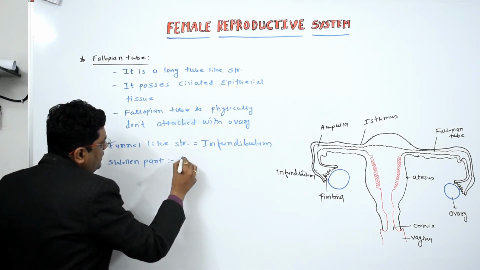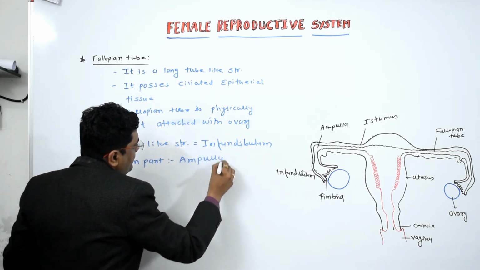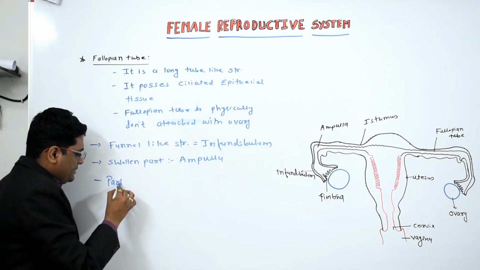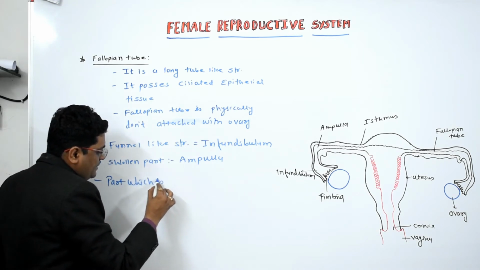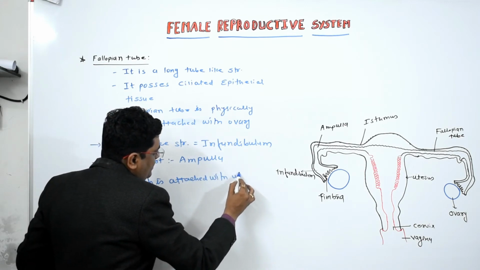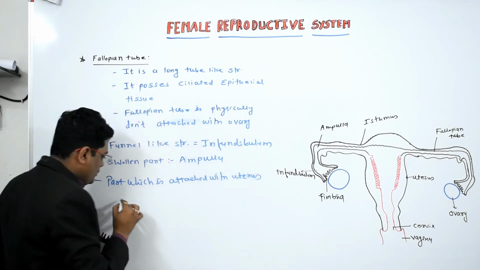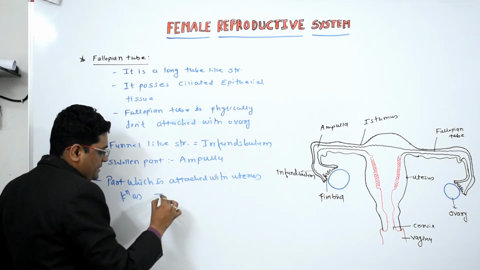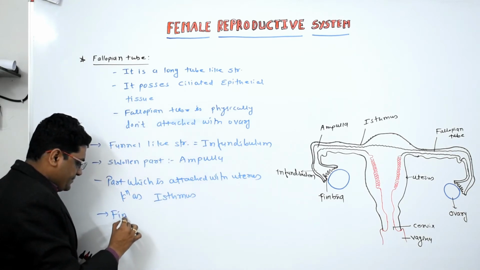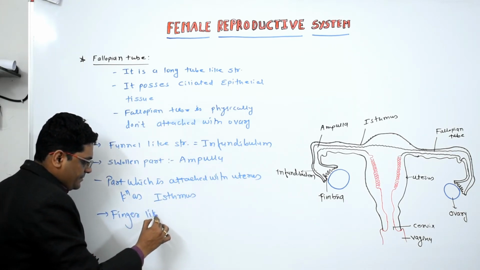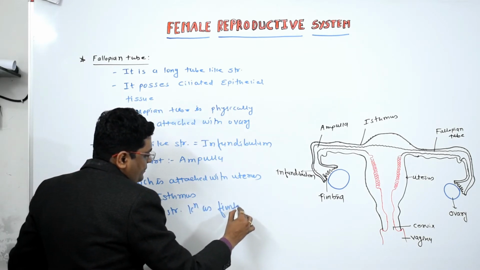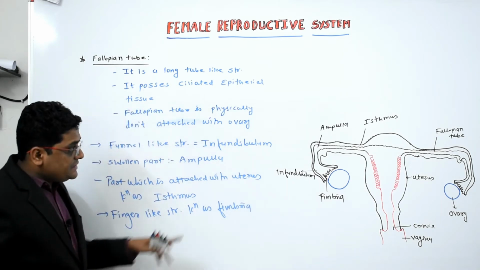Then the swollen part is known as the ampulla, and the part which is attached with the uterus is known as the isthmus, and the finger-like structure is known as the fimbria.